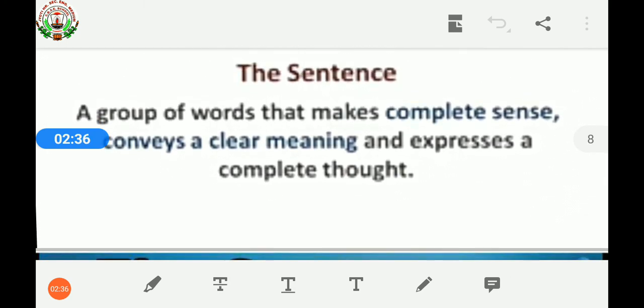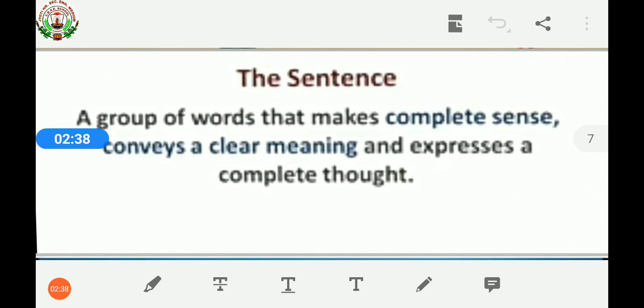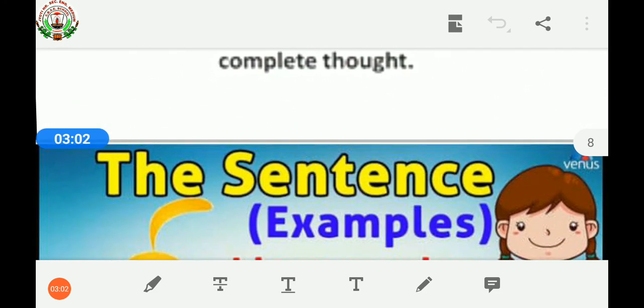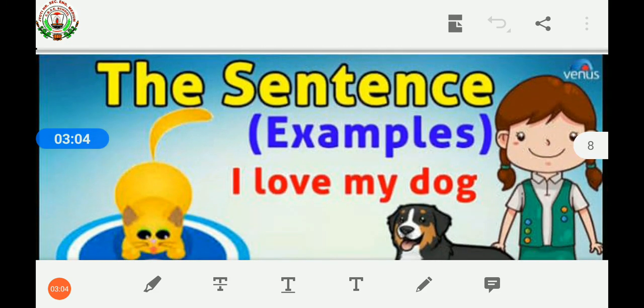My dear children, whenever we speak to someone, we speak in complete sentences because the person with whom we are talking should understand what we want to say. For that, we have to speak in complete sentences. While speaking, we use sentences to express our feelings, our thoughts and emotions. So, the sentence should be complete.